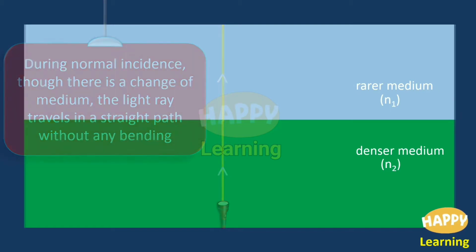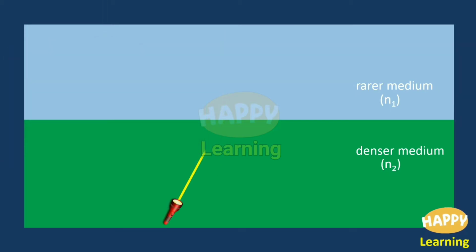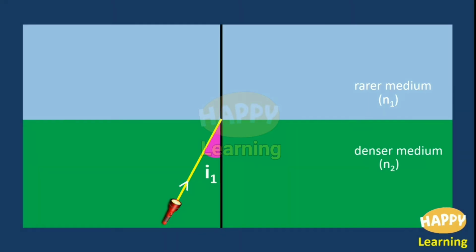Then, here a light ray is projected at some angle at the point of incidence, that is the point where this light ray touches the interface. A normal is drawn. The angle of this incident ray with the normal is the angle of incidence, name it as I1.